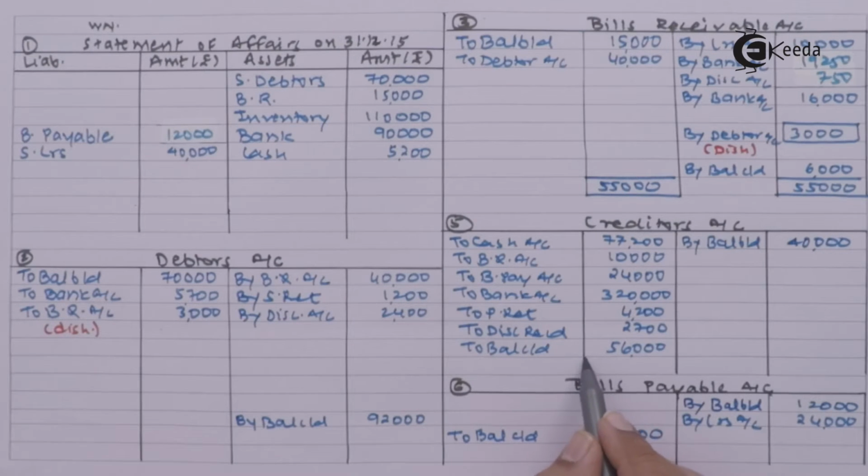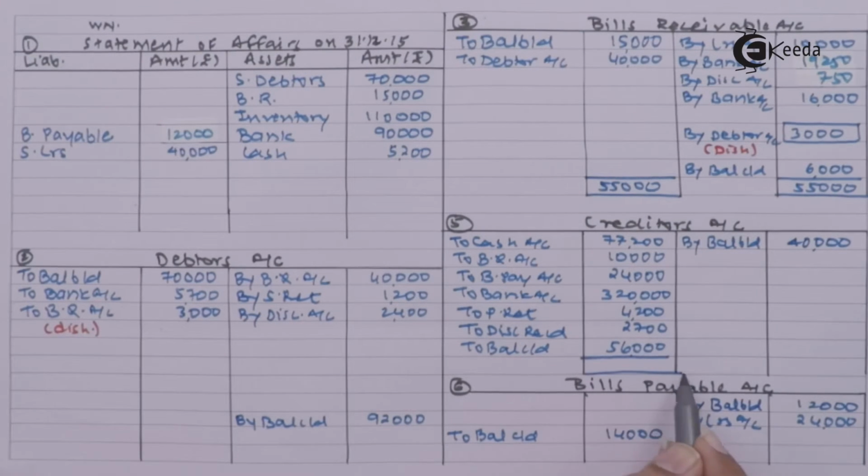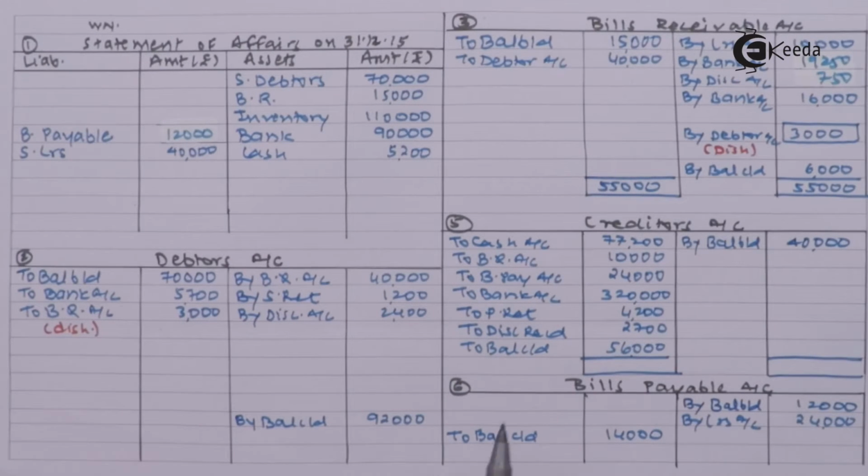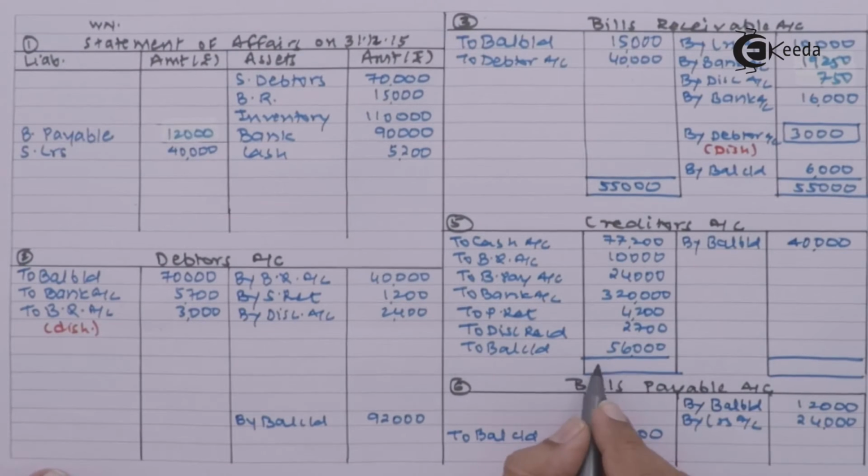Creditors account. Let us try to close because for creditors every data is given. Cash paid to the creditors is given, cheque paid to the creditors is given. So it is easy for me to close my creditors account. So I am closing my creditors account now. 494,100.